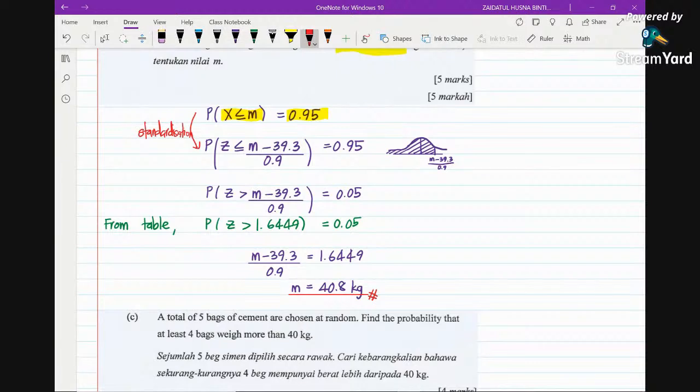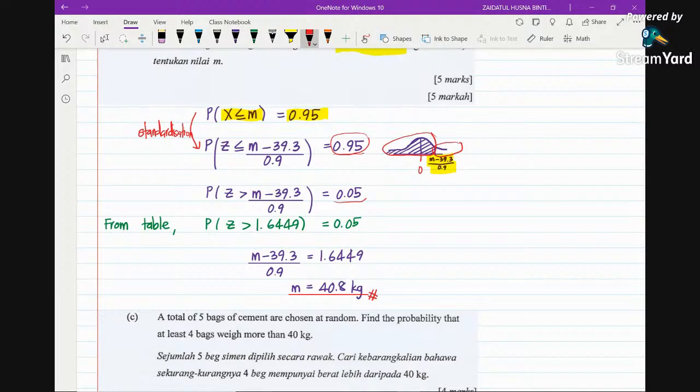So we just subtract the mean from M and divide by the standard deviation, and we equate to 0.95. Again, because you can see the area is too big, for sure the Z score is located here on the right of 0. So this is 0, and this is the area 0.95. Now how to get this? Because we can't read the table, it's 1 minus Z greater than this. We don't want this region, so 1 minus this is 0.95. So 1 minus 0.95 is 0.05.